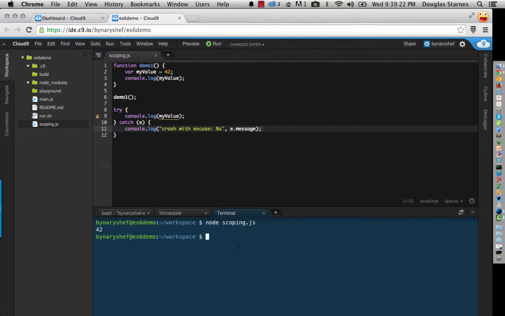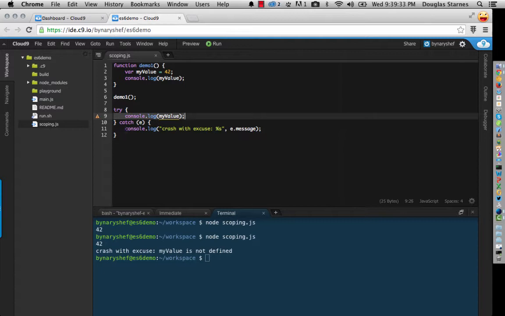Okay? Let's try this. So what this means is that this line here failed, and 11 was the line it executed.